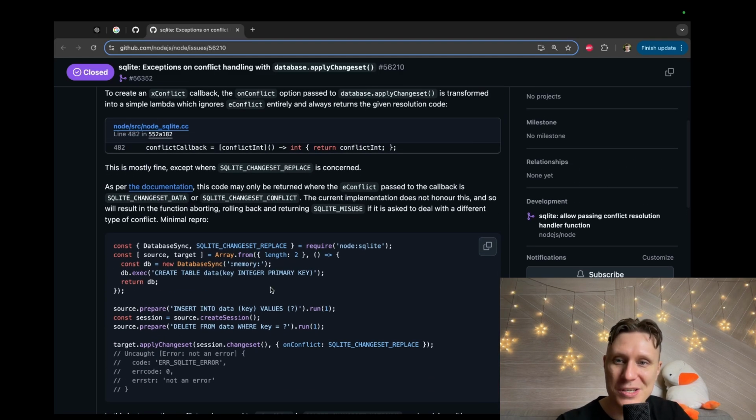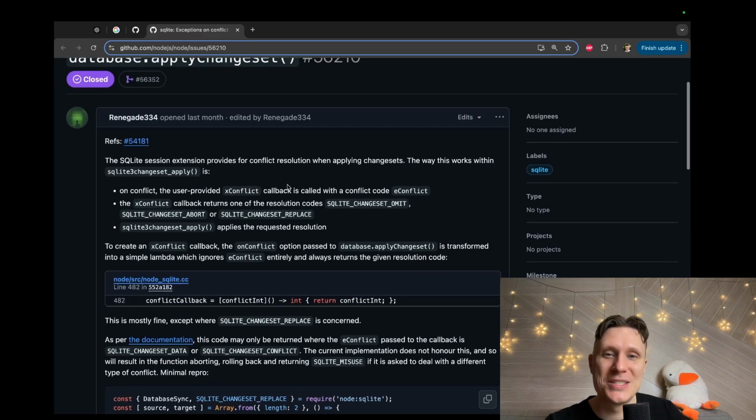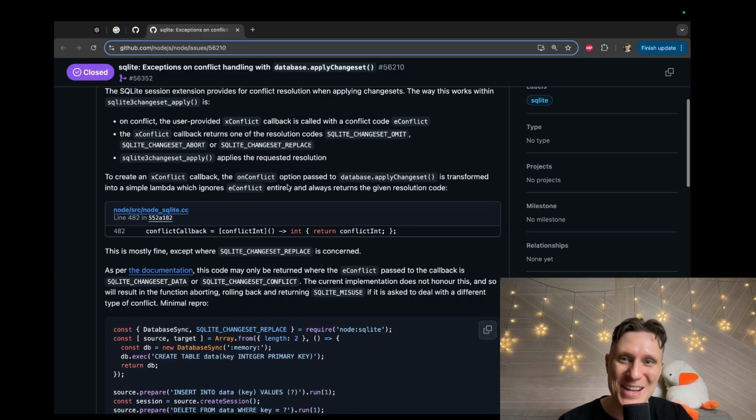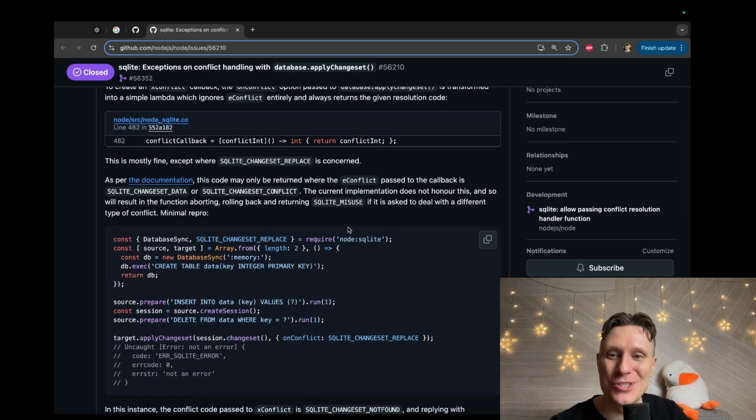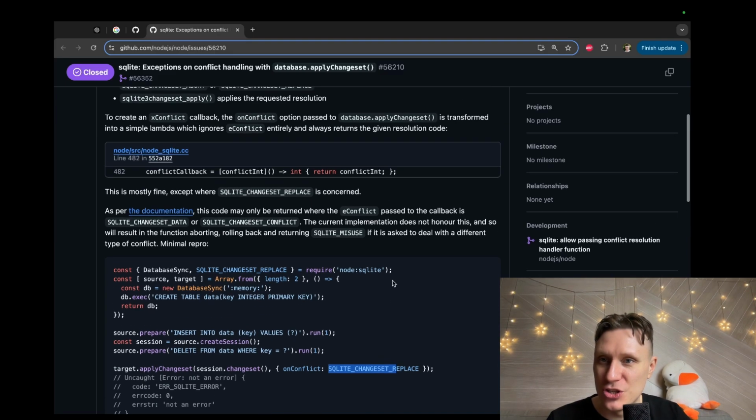Okay, some conflicts. There are conflict strategies. So what meta skill can we learn from this adventure? We can extract some keywords and try to understand globally what's going on. There is SQL. There are 2 databases. There is a change set. We apply change sets, and there can be some conflict. And to solve conflict, we need a conflict strategy. And there is something wrong with this conflict strategy. Conflict callback.